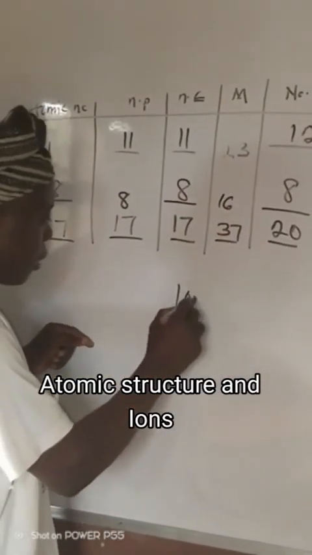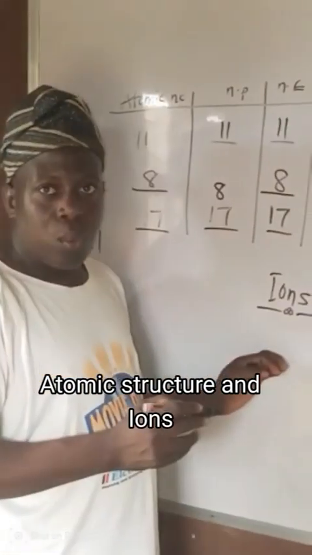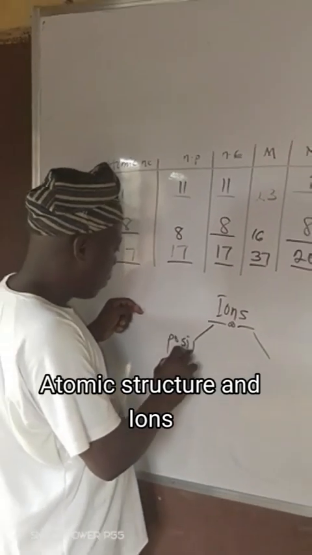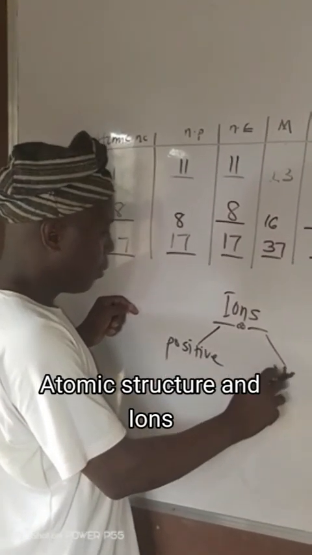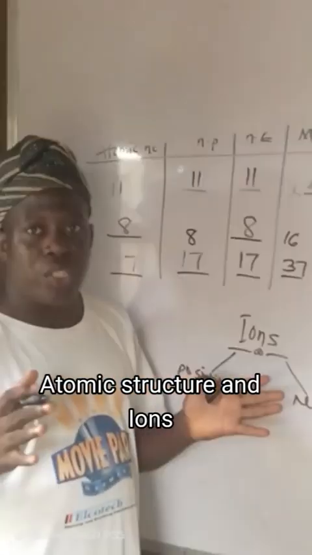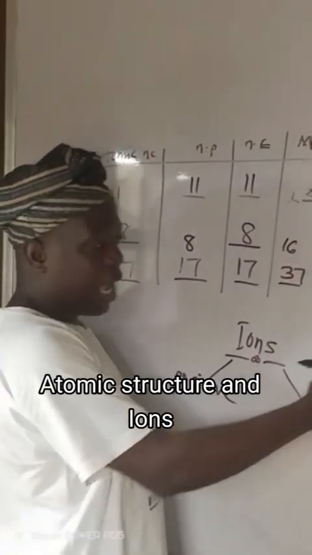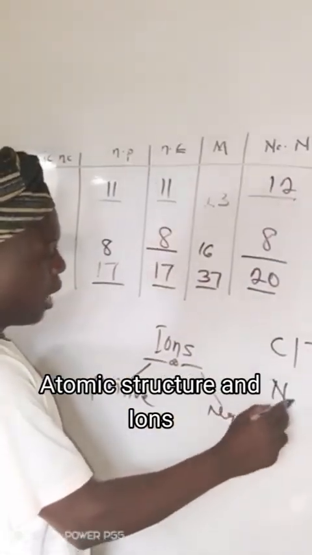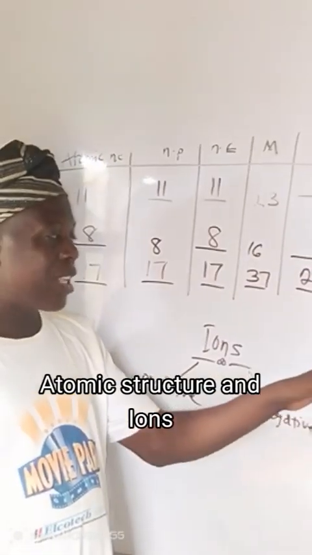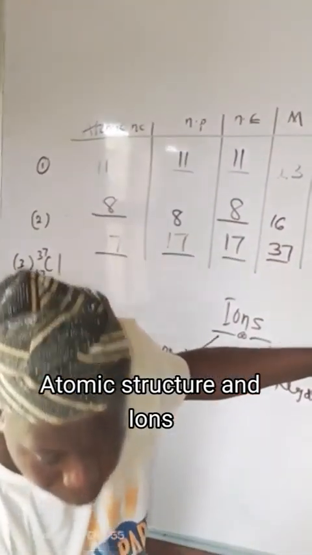Now, before I leave this part, let me talk about ions quickly. When we are talking about ions, we have it divided into two: positive and negative. Ions also mean charge, which an element carries. For instance, Cl, it carries charge, right? Then Na carries charge. The Cl here, it carries negative charge.